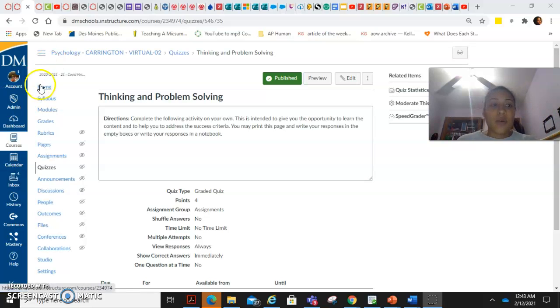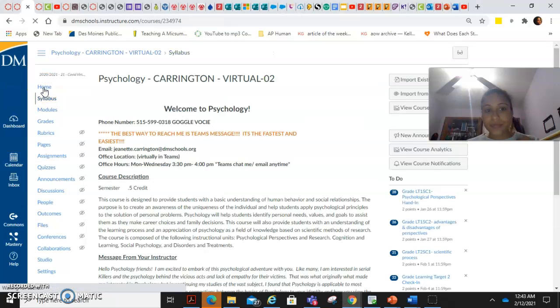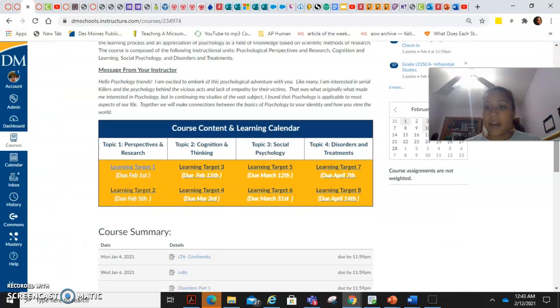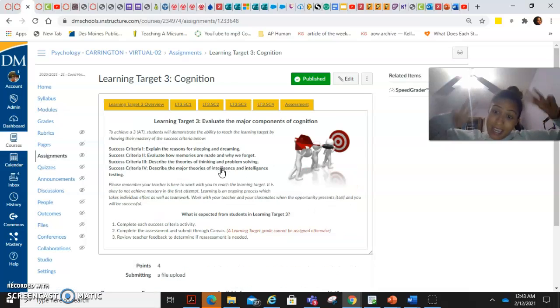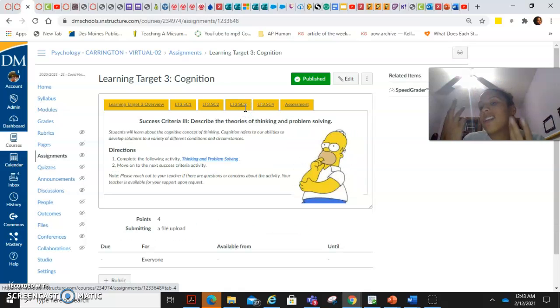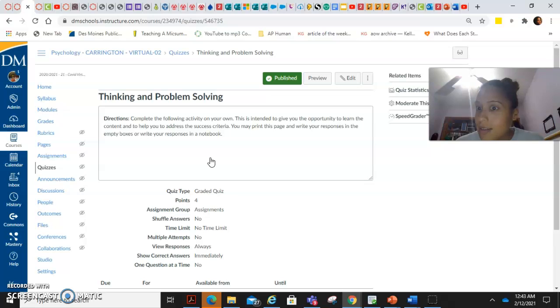All right, so we're going to go to the home page. Click home, it takes you to the home page. You're going to scroll down, and you're going to click Learning Target 3. Okay, the middle tab is the one you're going for, Success Criteria 3. That's why I did the double 3. And once you see Homer, you know you've reached the right place. Okay. All right, so thinking and problem solving, click it.